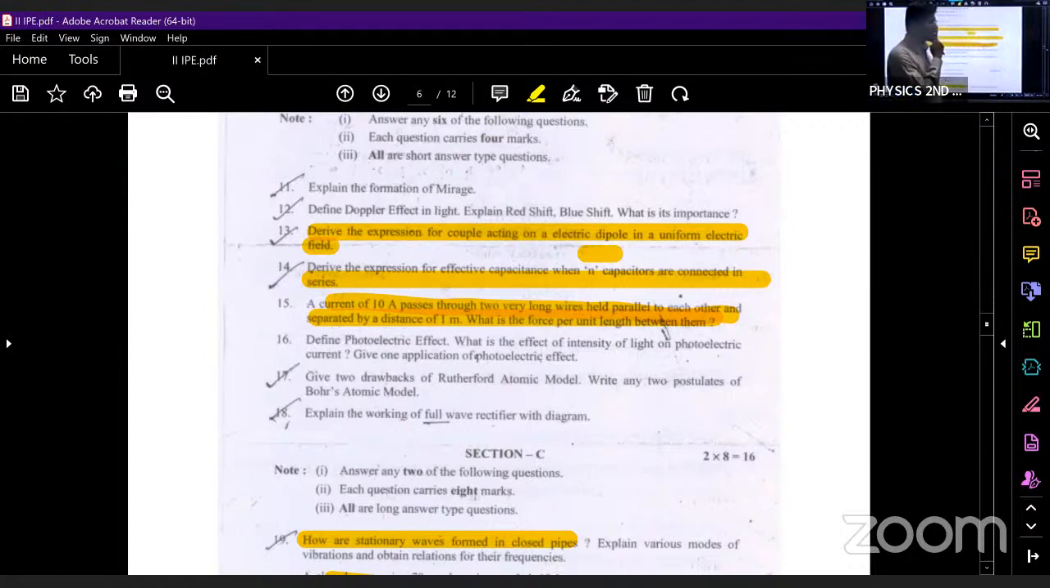And what are the postulates of Bohr's model of atom? We have three postulates. What is that? Electron revolves around the nucleus in some stationary orbit in which it does not radiate any energy.